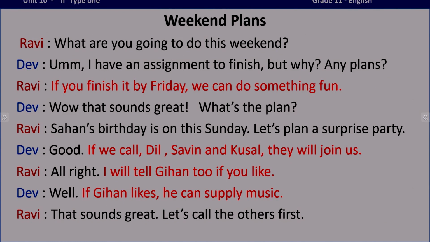Ravi says, what are you going to do this weekend? Dev: I have an assignment to finish. But why? Any plans? If you finish it by Friday, we can do something fun. Now see, if you finish it by Friday, we can do something fun. Wow, that sounds great. What's the plan? Sahan's birthday is on this Sunday. Let's plan a surprise party. Good. If we call Dil, Saveen and Kusal, they will join us. Once again a conditional sentence. If we call Dil, Saveen and Kusal, they will join us.